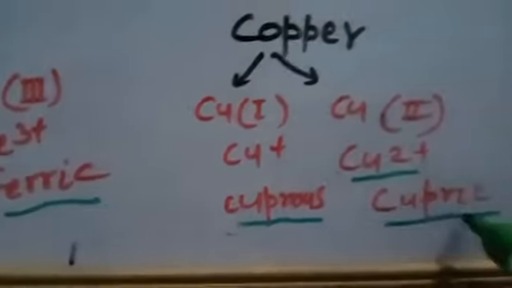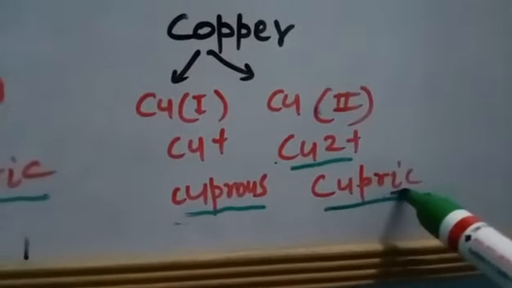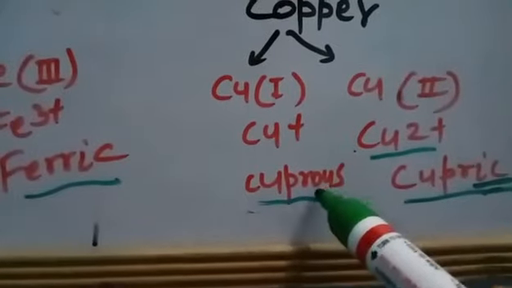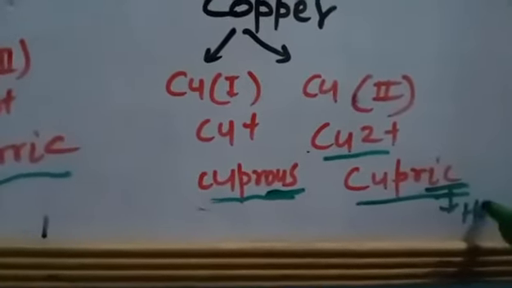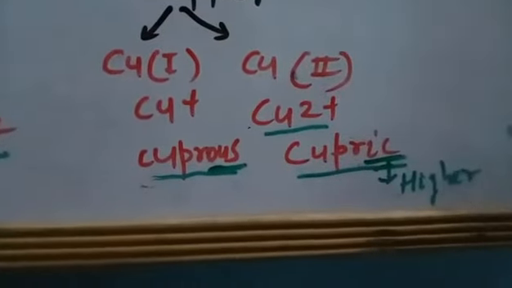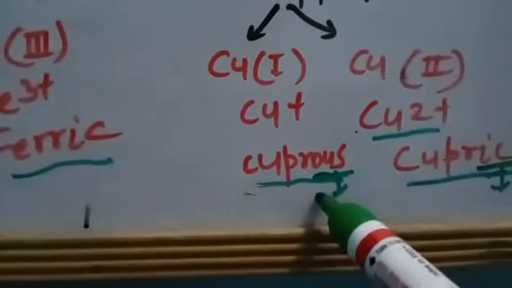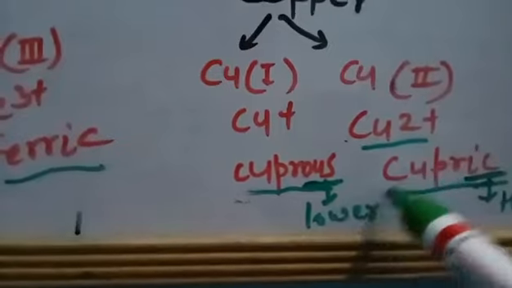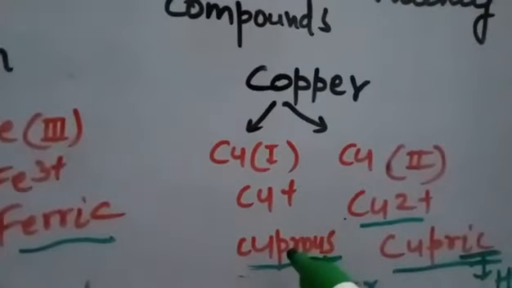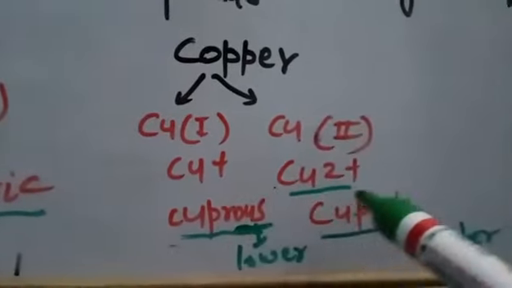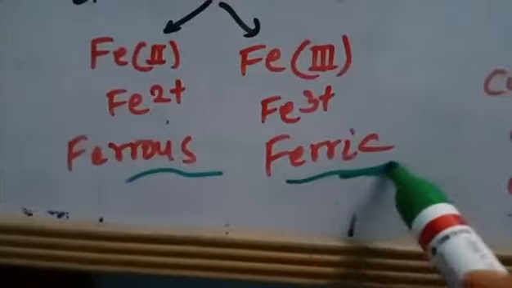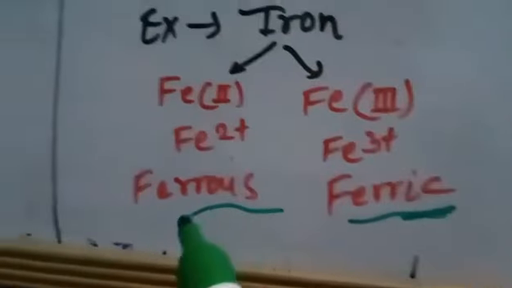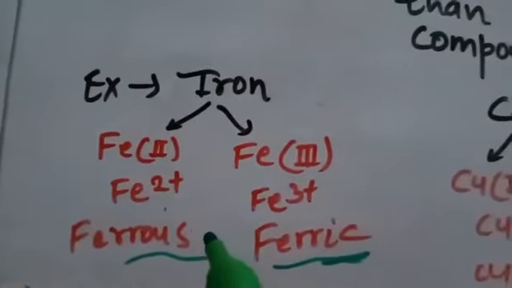Okay. The last two letters: ic and ous. Ic shows the higher valency and ous shows the lower valency. So in cuprous and cupric, which has higher valency? Cupric has higher valency. Similarly, in ferrous and ferric, which has higher valency? Ferric has higher valency and ferrous has lower valency.